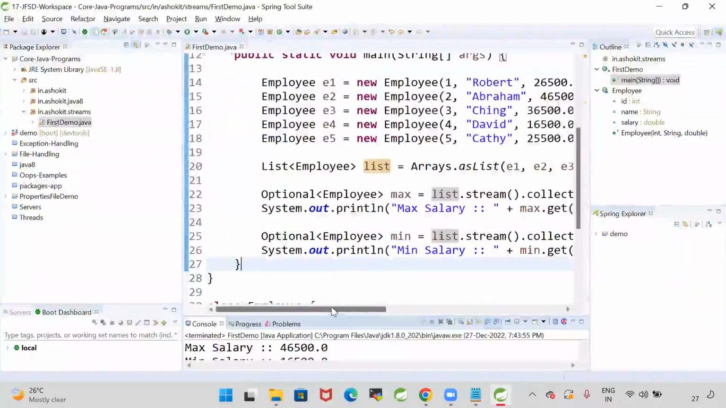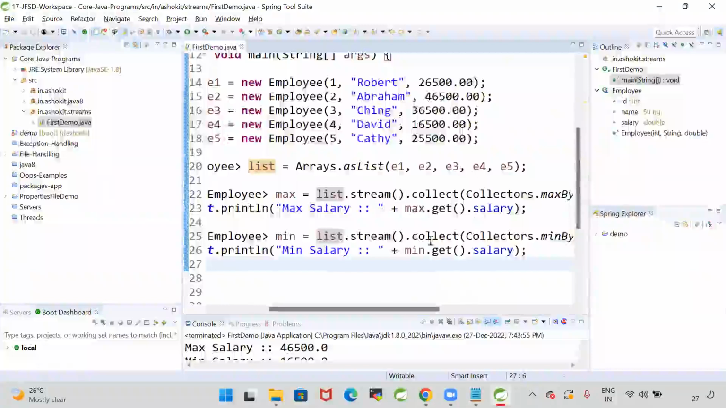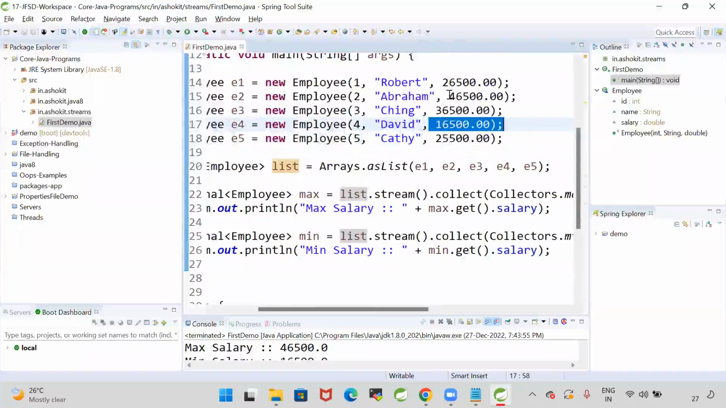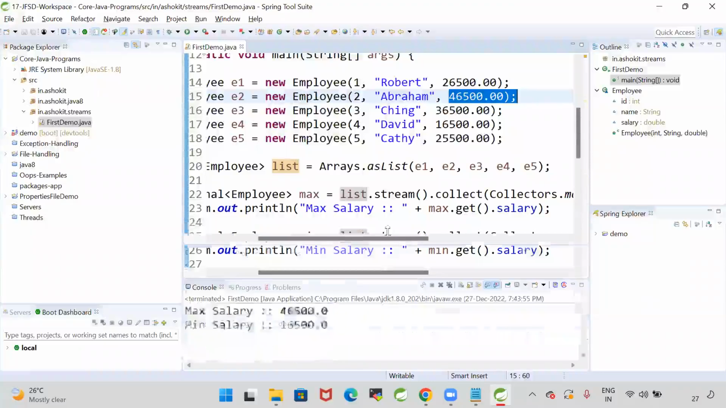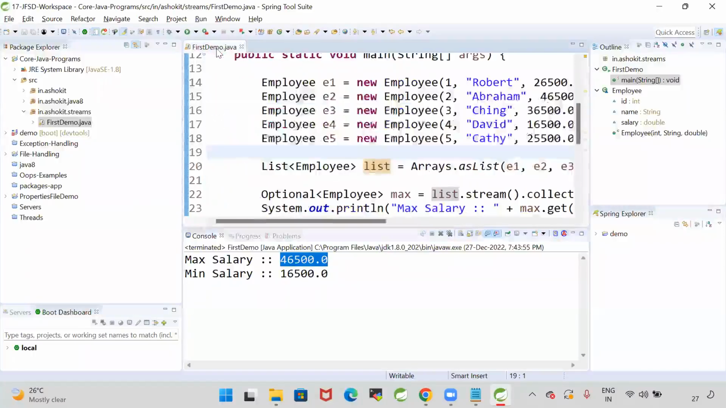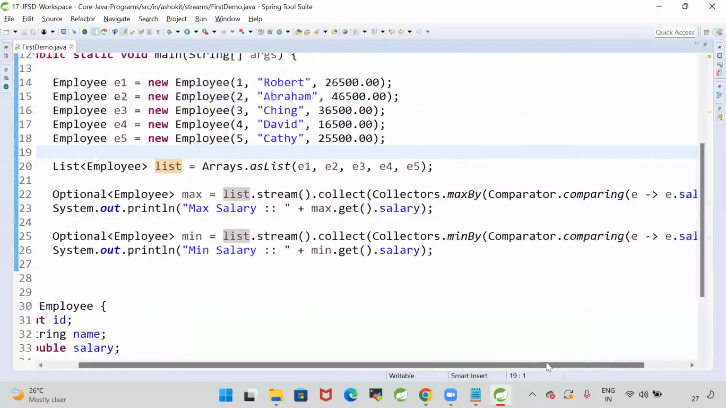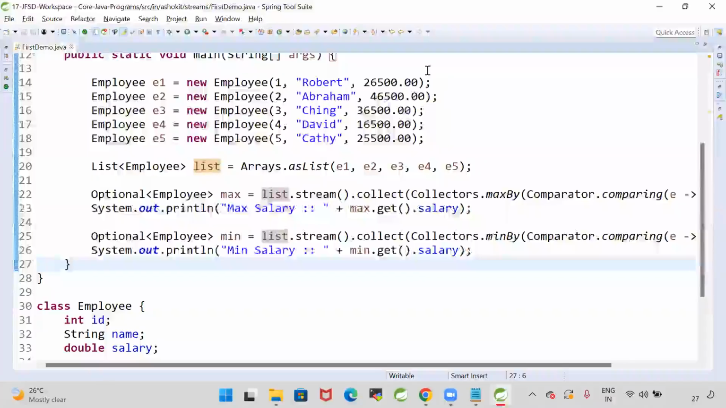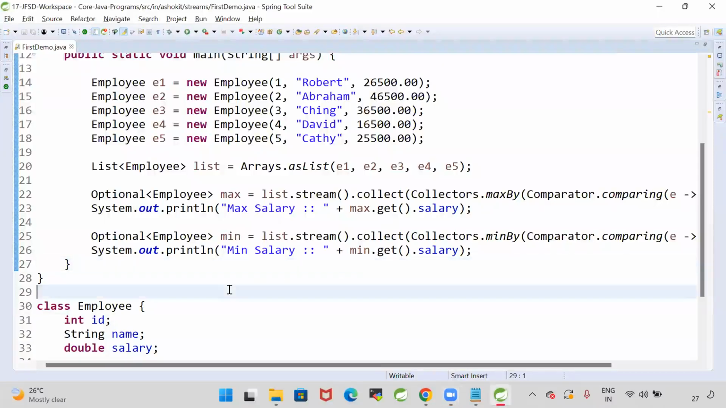Good. Here if you observe, collecting the maximum salary and collecting the minimum salary: David is having the minimum salary as 16,500, and Abraham is having the maximum salary as 46,500. So are we able to get the min and max salary of the employees by using this stream API?